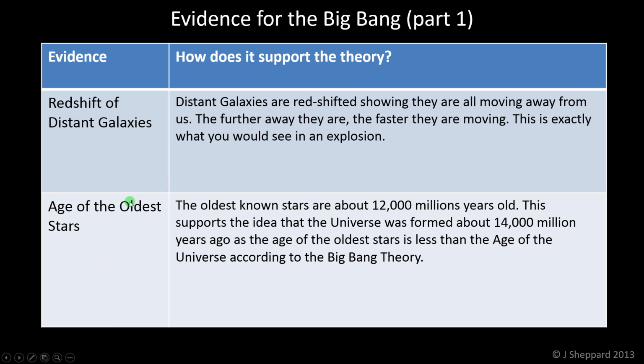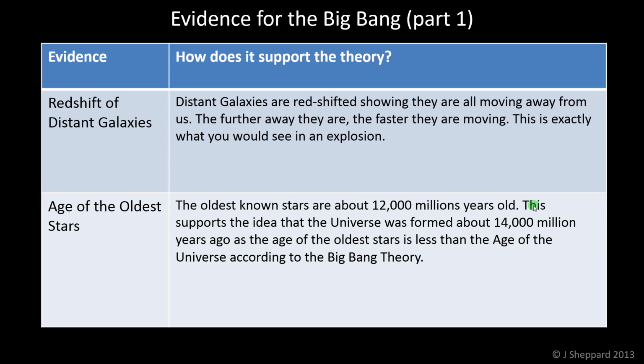The second piece of evidence doesn't really prove the existence of the Big Bang on its own, but it certainly doesn't contradict it. It doesn't go against the idea that the oldest stars we can observe seem to be about 12,000 million years old. Now, that in itself is not particularly useful, except for the fact that the Big Bang theory tells us the universe should have formed about 14,000 million years ago.